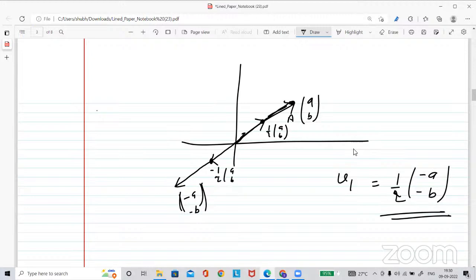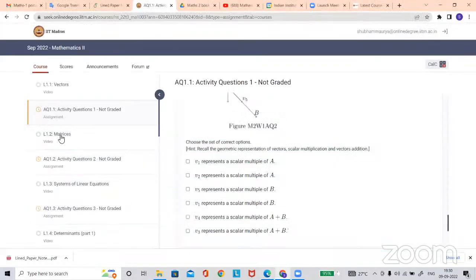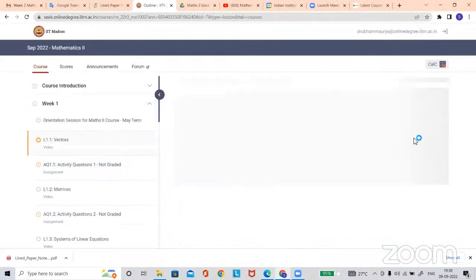Okay. What about addition of two vectors? Now addition of two vectors is different. That is called the parallelogram rule. What is a parallelogram? In that video lecture, have you done that? Yes, sir, it's there.